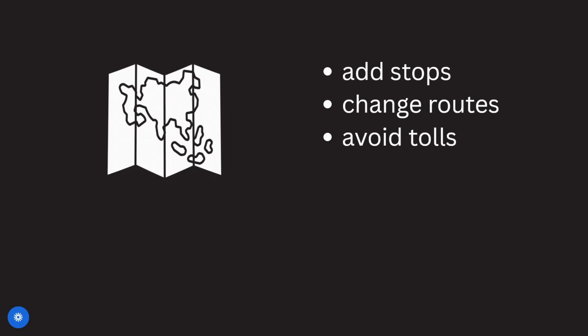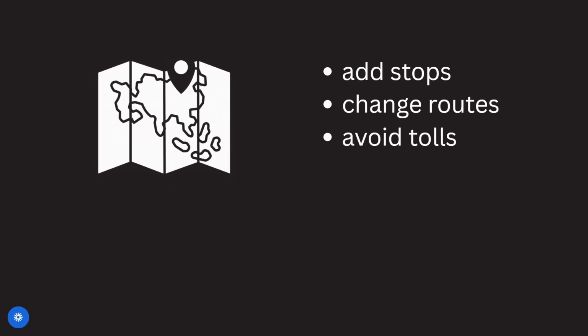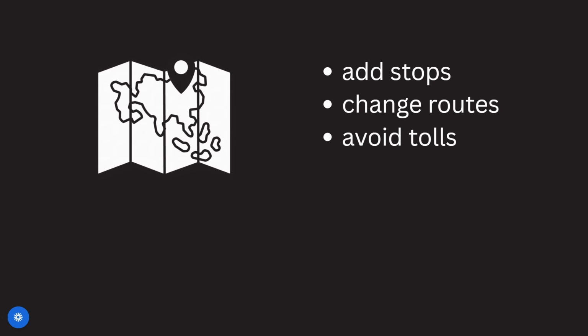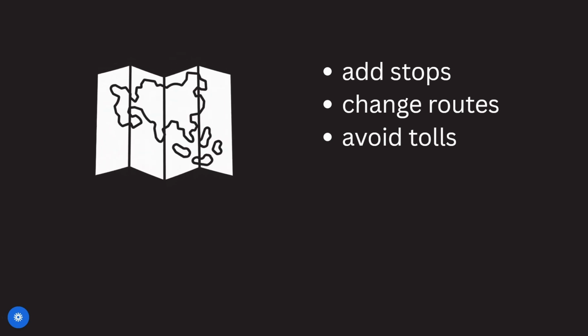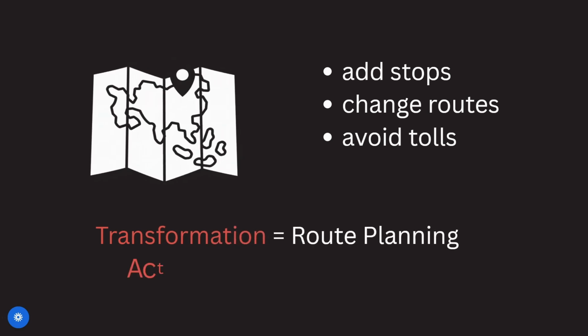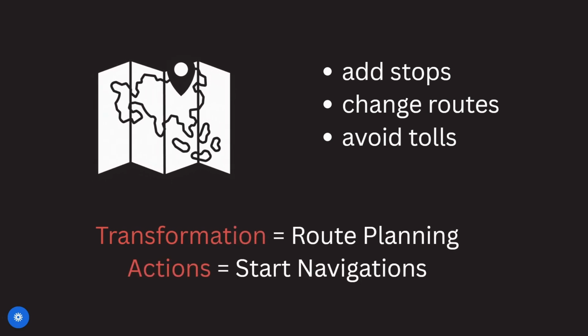Let's take a real life example. Suppose we are using Google Maps and we add stops, change route, avoid tolls. These are our instructions for Google Maps. Unless we start navigation, it will not start the car and start navigating. So transformation is route planning and actions are start navigation.